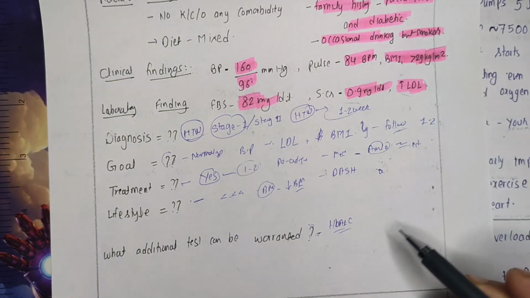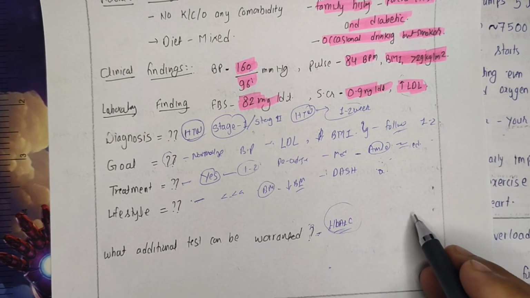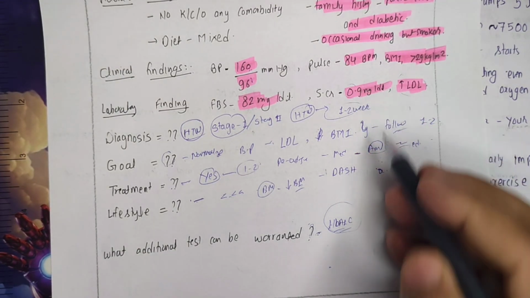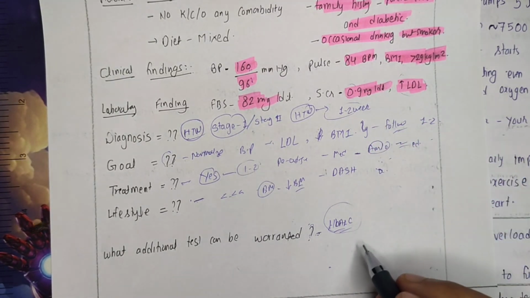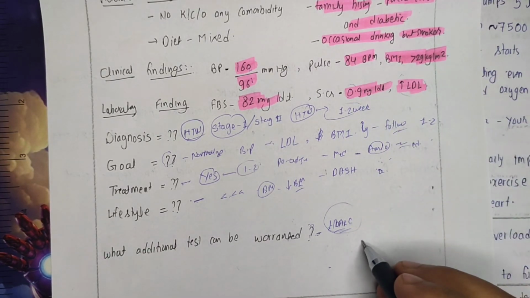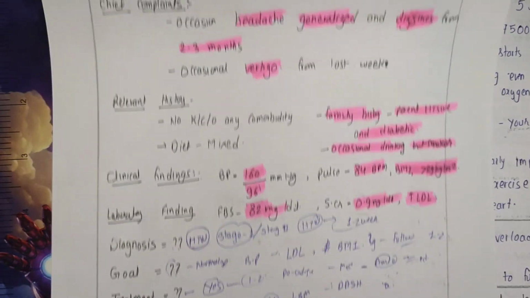As he has a history of diabetes also, we want to check his HbA1c level. And because serum creatinine is normal, renal implications are very unlikely, however we can repeat the test in the next visit, right? This is how we have to manage the hypertensive case.